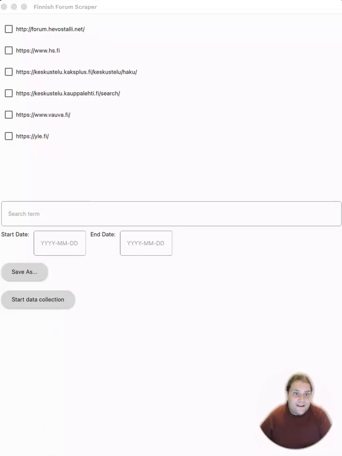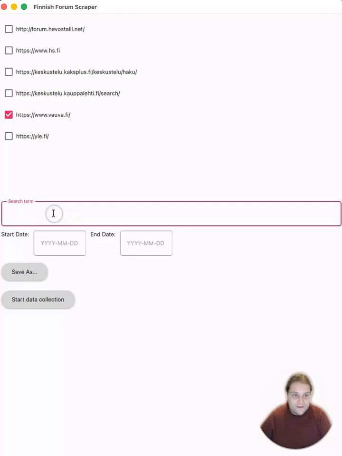The tool is fairly simple to use, at least from my perspective. It's still a bit in progress and buggy, like things often are, but it works and it collects data. You choose which of the forums you are interested in. I now would be collecting data from vauva.fi.